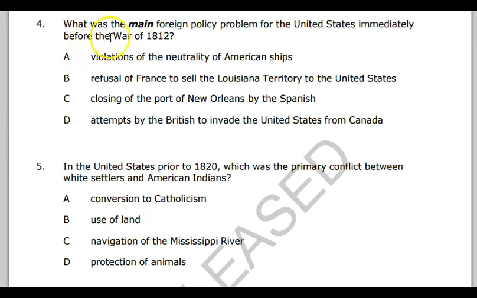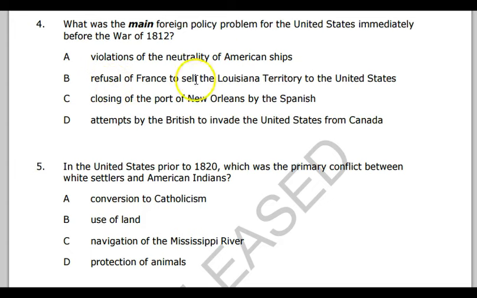Number 4, what was the main foreign policy problem for the U.S. immediately before the War of 1812? So sort of what led to the War of 1812 would be another way to ask this question. Violations of the neutrality of American ships actually is the answer. It's that impressment thing, taking American sailors off and claiming that they were British sailors who had abandoned the British Navy.